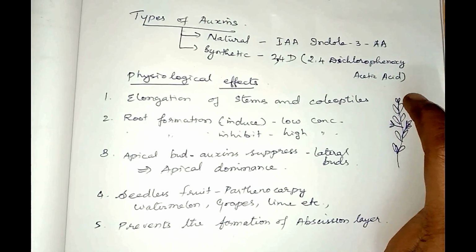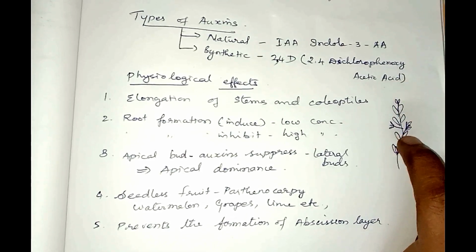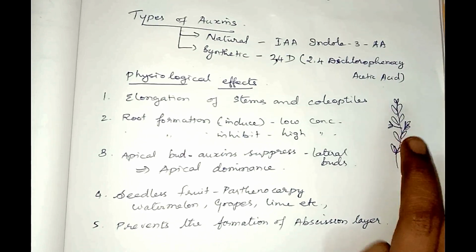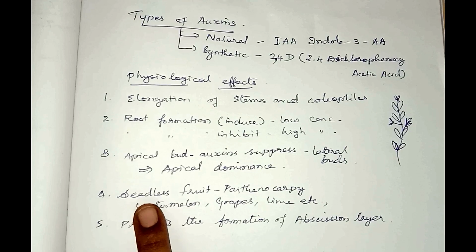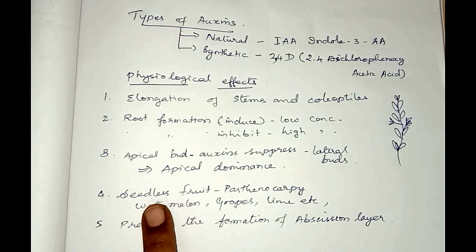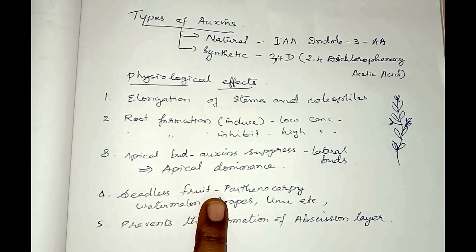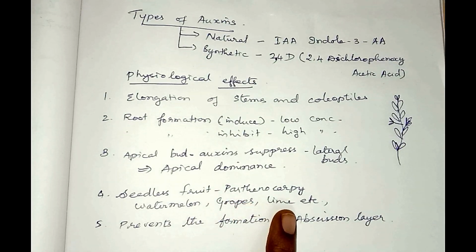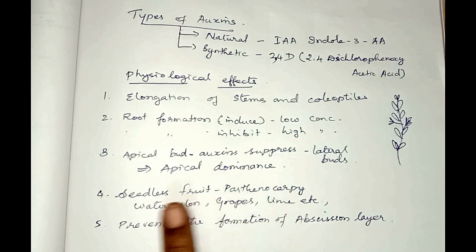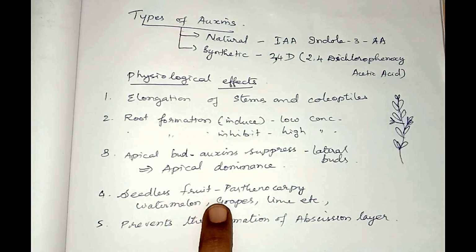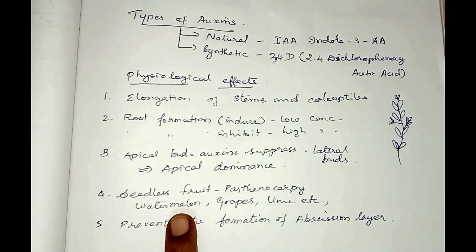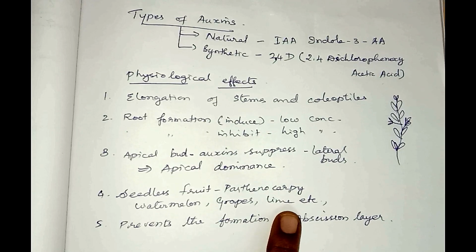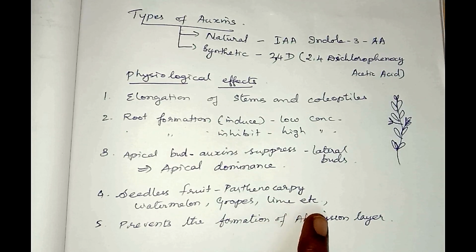So the auxins which are produced by the apical bud will suppress the growth of the lateral buds, and this phenomenon is called apical dominance. The next one is that it is administered in the plant to produce seedless fruit, which we call parthenocarpy. Seedless fruits without fertilization are induced by the external application of auxin, which is called parthenocarpy. Examples are seedless watermelon, grapes, and lime, which are all of higher commercial value.